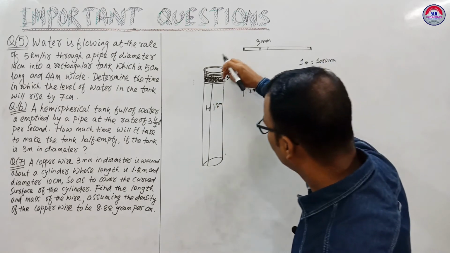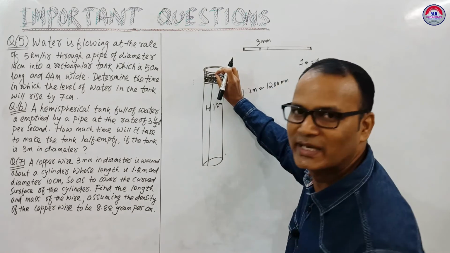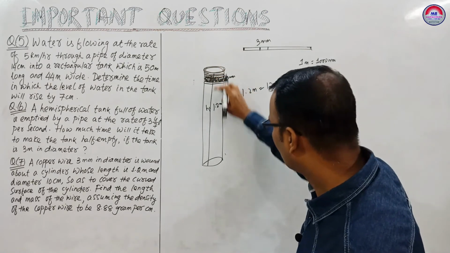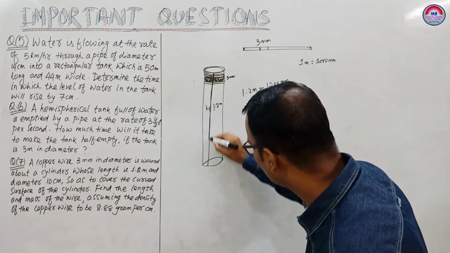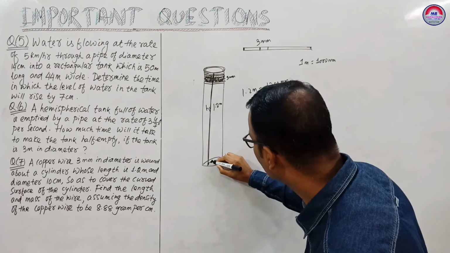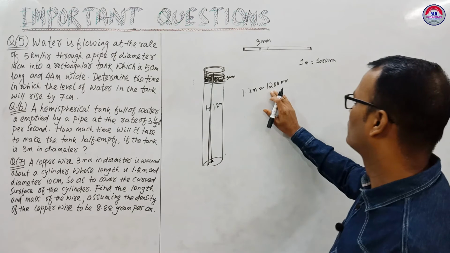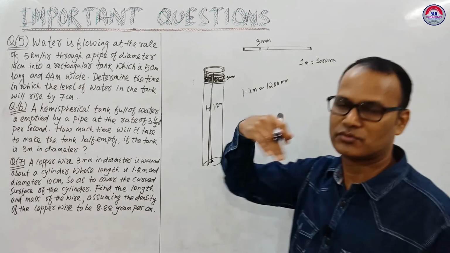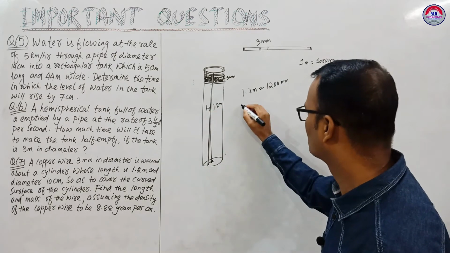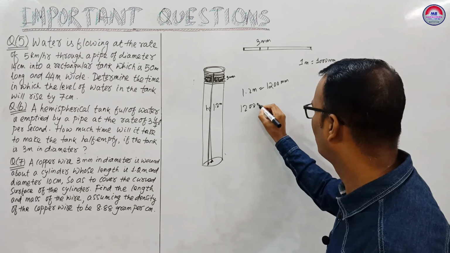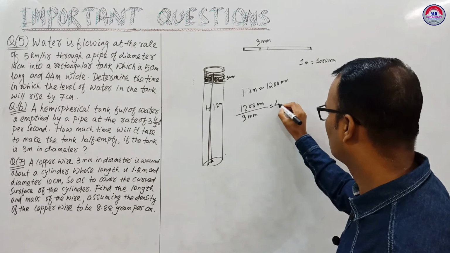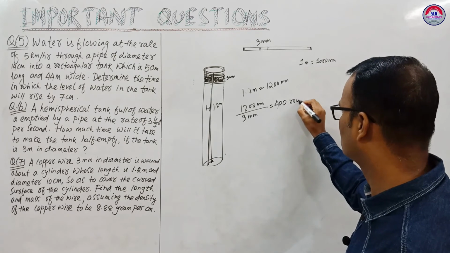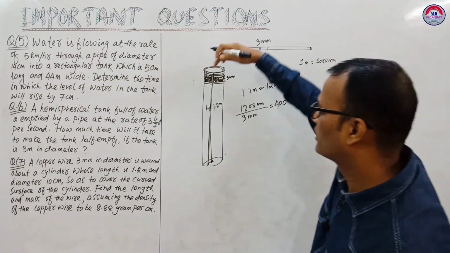So in one round it covers 3 mm. To cover 1200 mm, that is the total length here, how many rounds will there be? 1200 mm divided by 3 mm, that means there will be 400 rounds of wire.